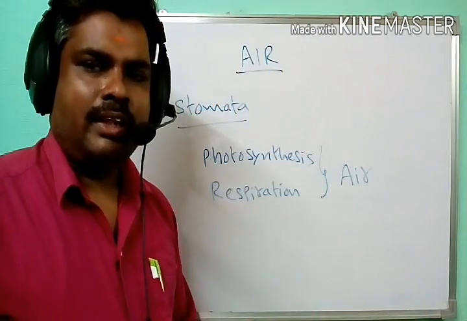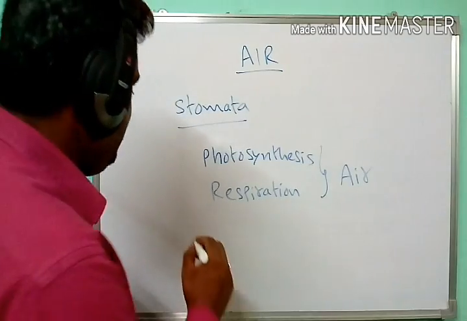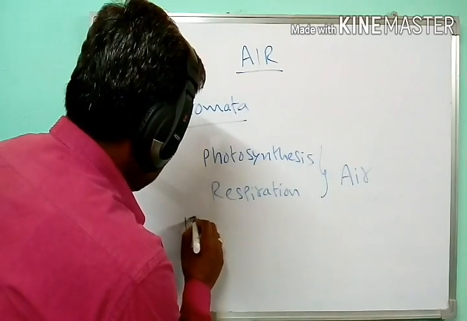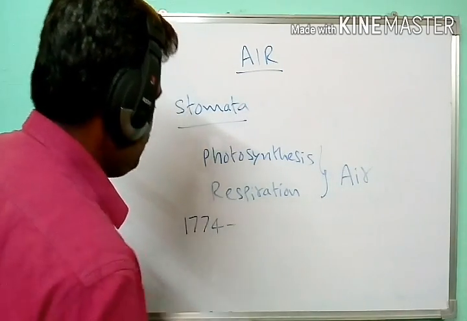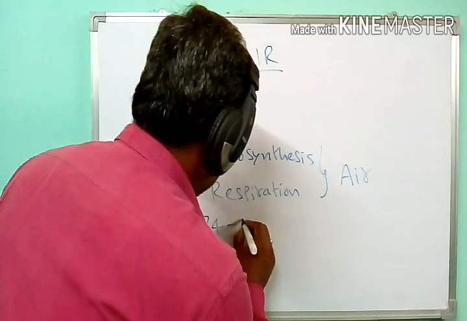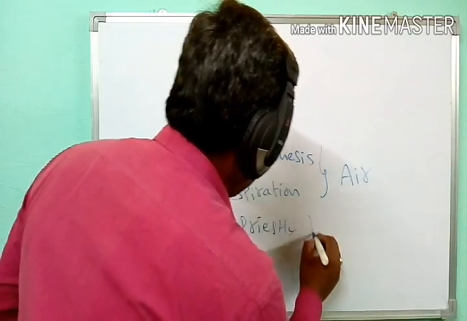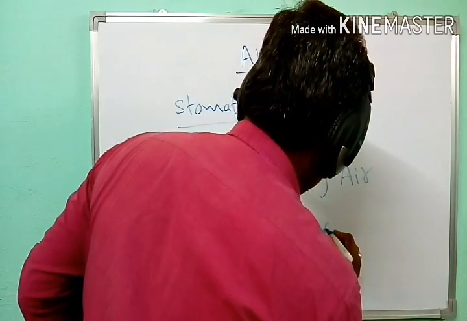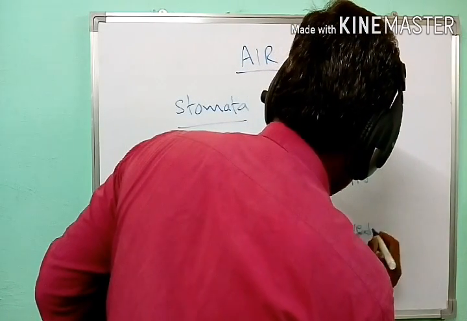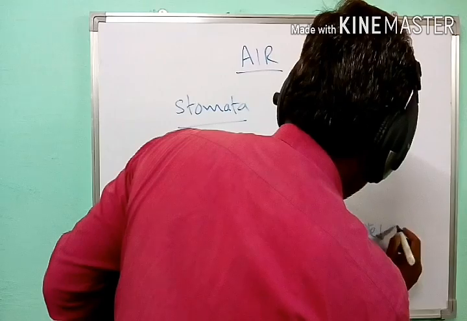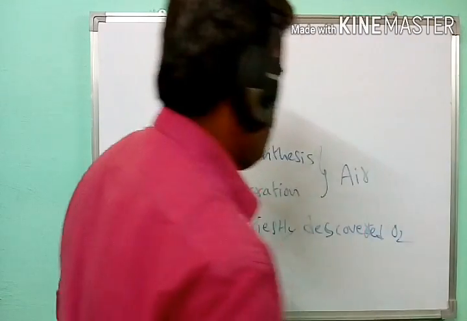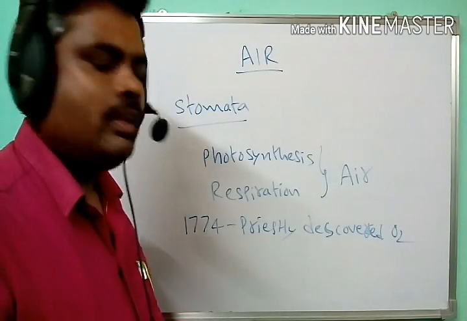So as we know, in the year 1774, Joseph Priestley discovered oxygen.